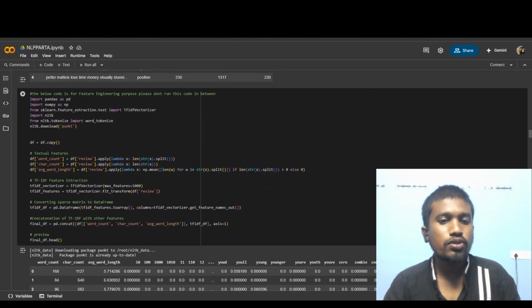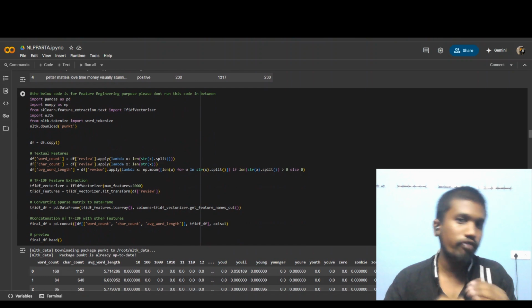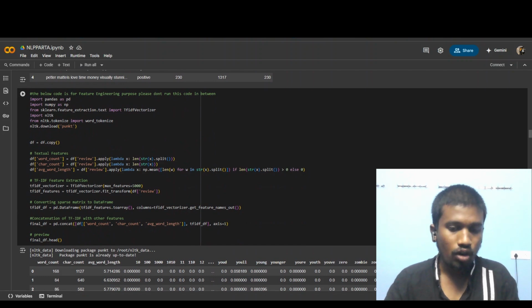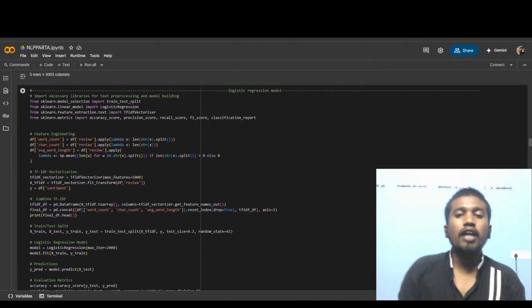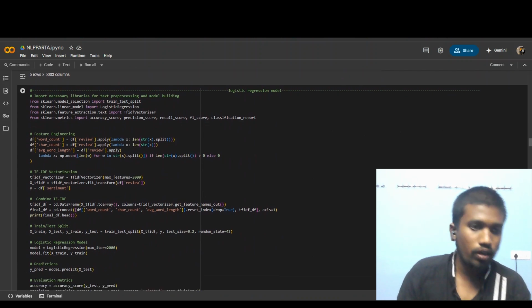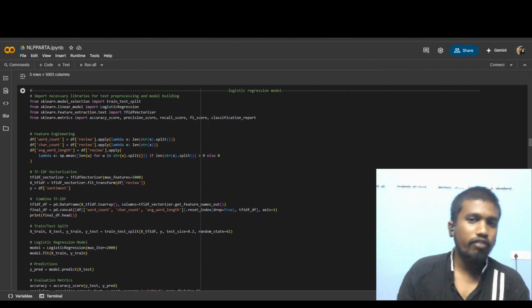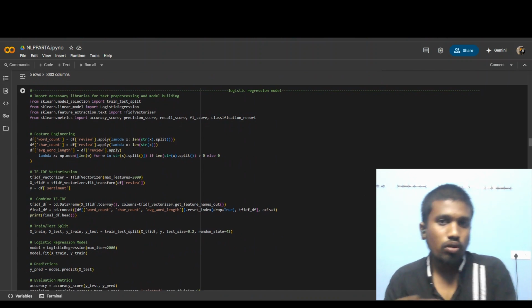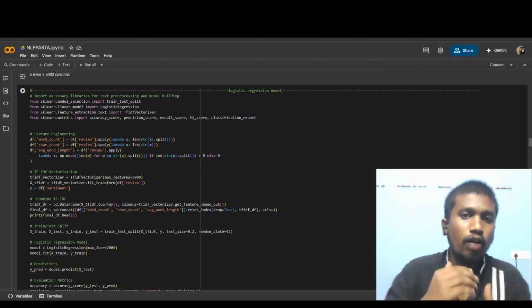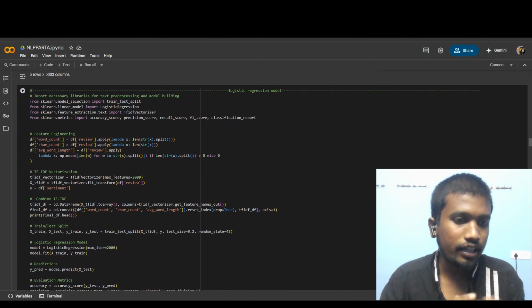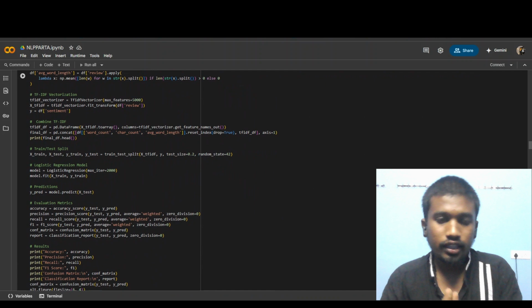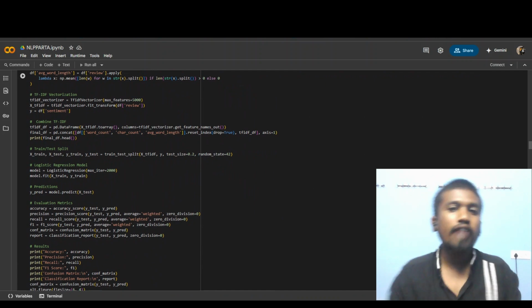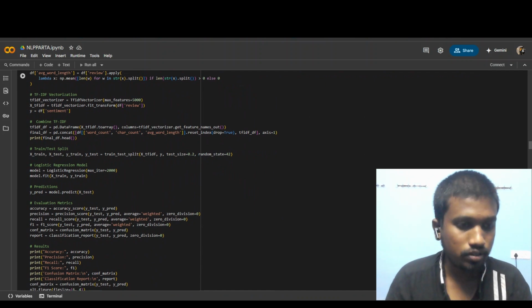And after that, I used feature engineering techniques to improve the efficiency of the model I am developing. And after that, I chose a logistic regression model which can predict whether the given movie review is positive or negative. For this, first of all, we have to do TF-IDF vectorization. After that, I used 80% of the data for training and 20% of the data for testing.